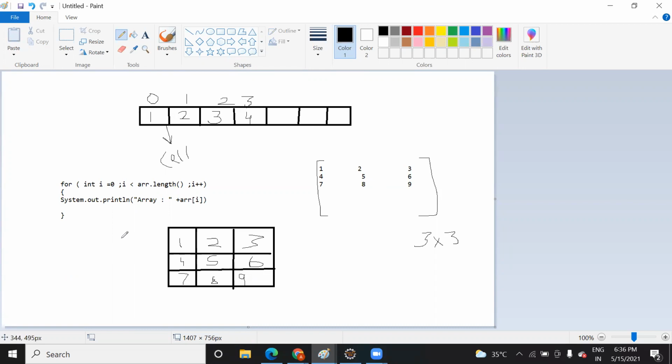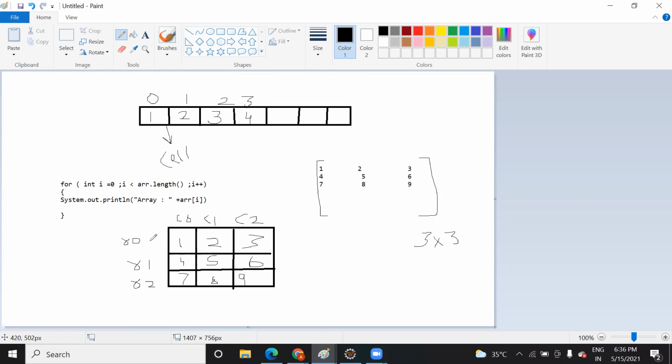And this is your row 1. In an array, the index starts from 0, so here we will take 0. So this is your row 0. This R1 is for row 1 and this R2 is for row 2. Similarly, columns also start from 0, so it will be C0 for column 0, C1 for column 1, and this is your C2.